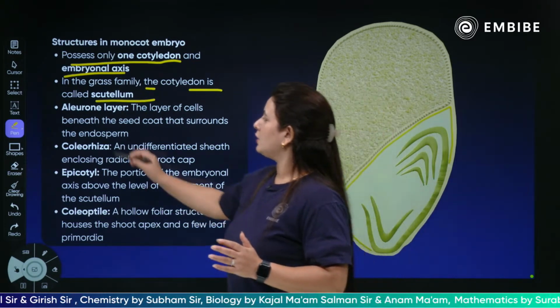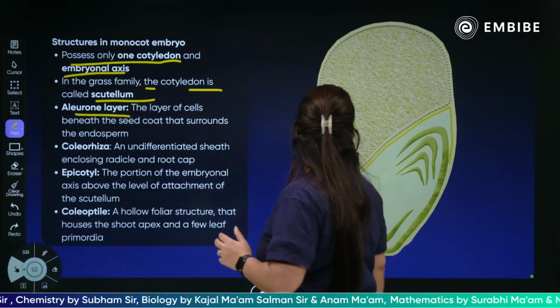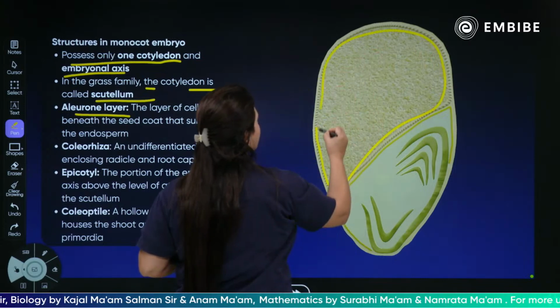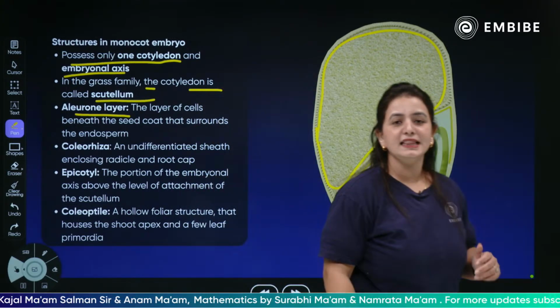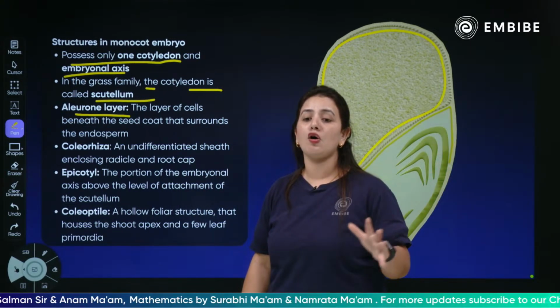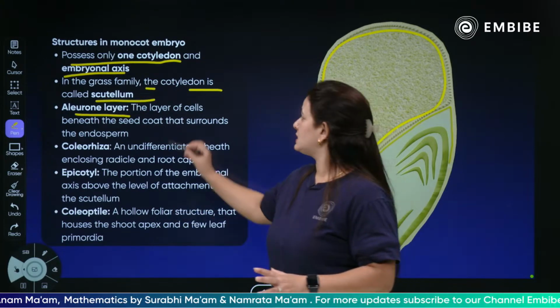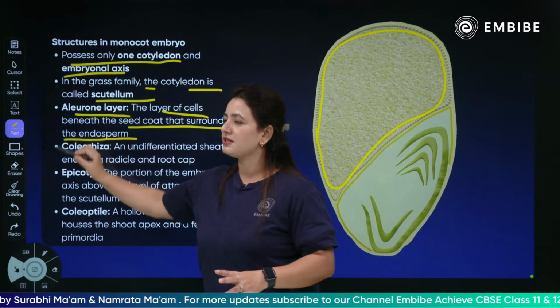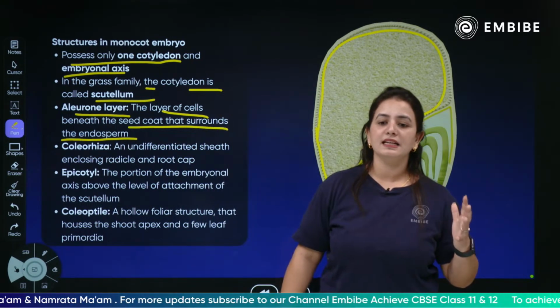Then we have the aleurone layer. Children, what is the aleurone layer? As you can see, this aleurone layer helps in the nourishment and the development of the embryo. It is a layer of cells beneath the seed coat that surrounds the endosperm, which is also helping in the nourishment.